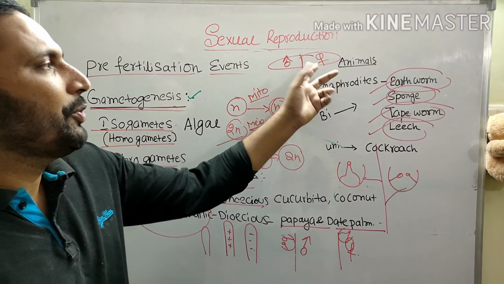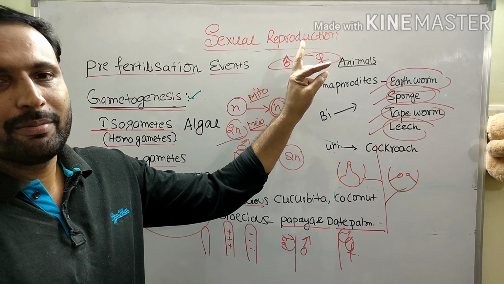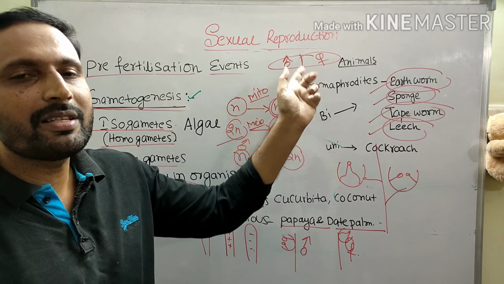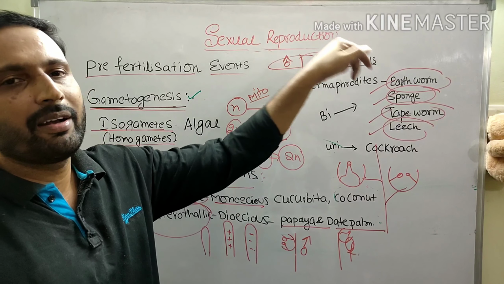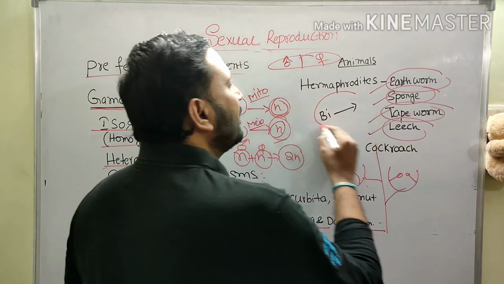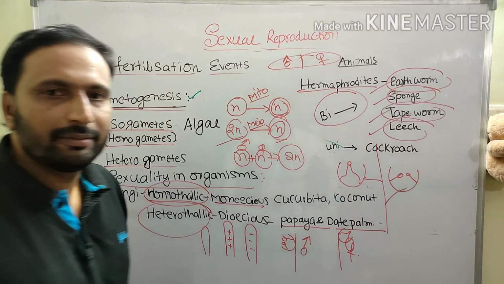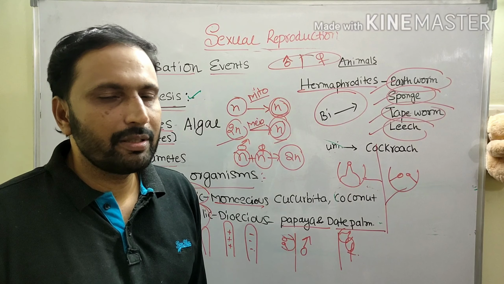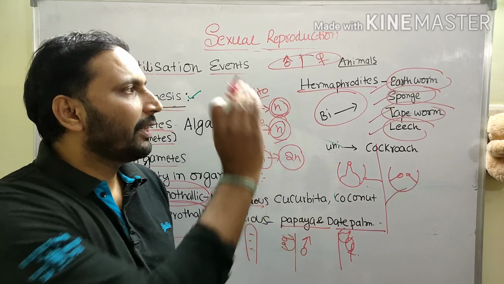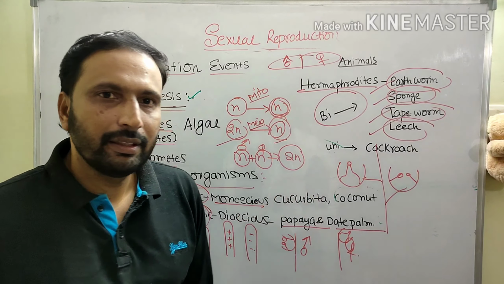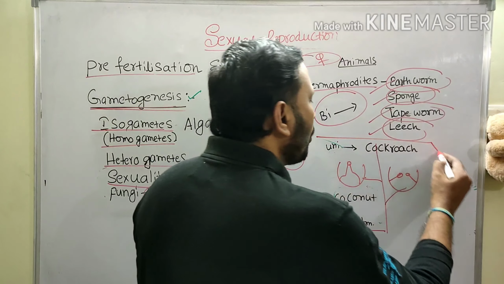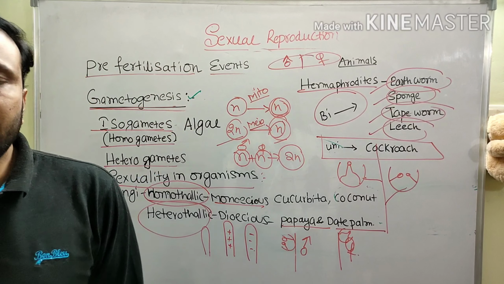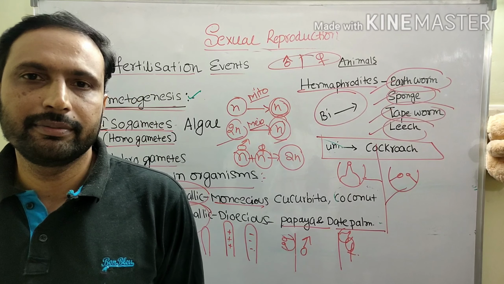Male and female reproductive organs are present in the same structure, in the same organism. Hence they are called bisexual or hermaphrodites. Examples: earthworm, sponge, tapeworm, leech. Whereas in cockroach there is clarity, male or female.